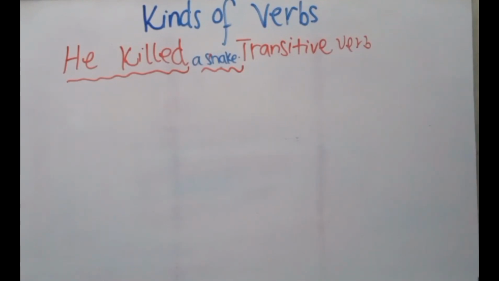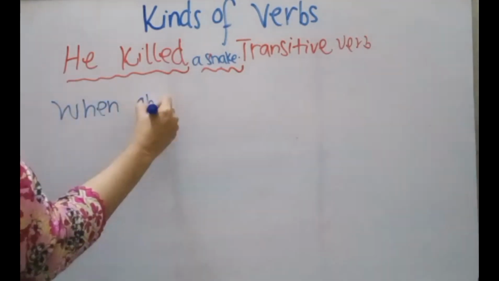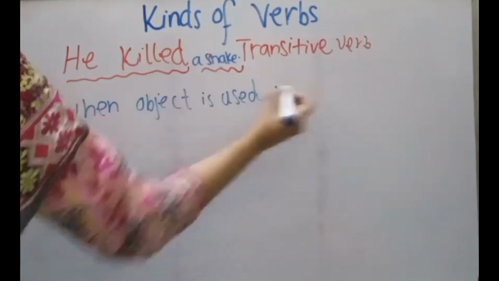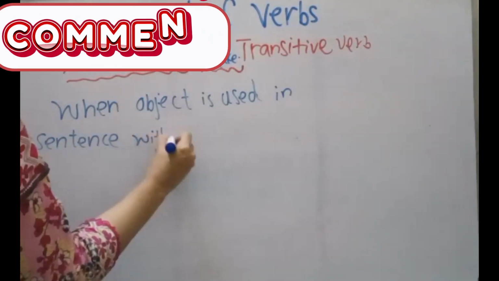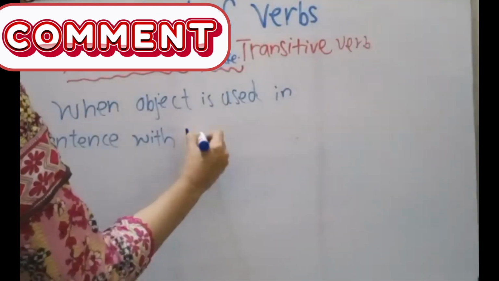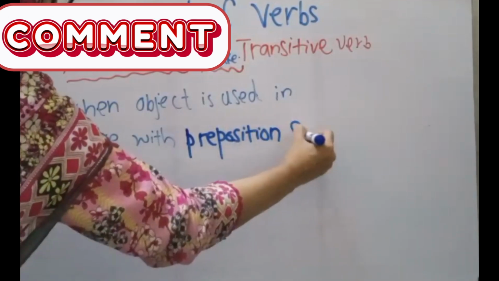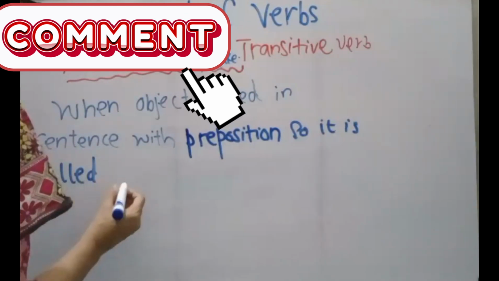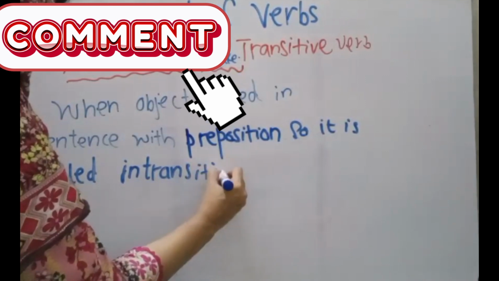You need to keep in mind, when an object is used in a sentence with a preposition, it is called transitive or intransitive? Intransitive verb.